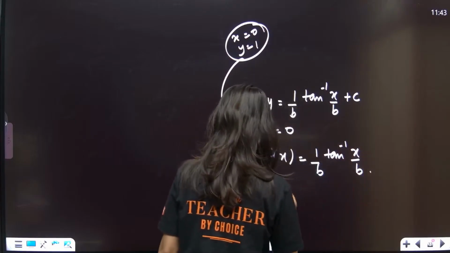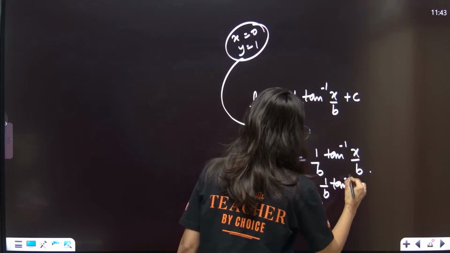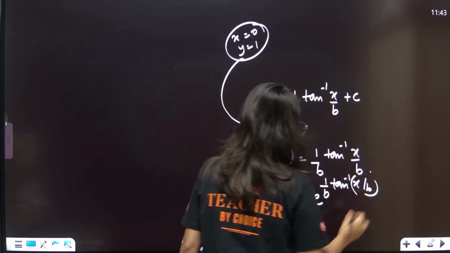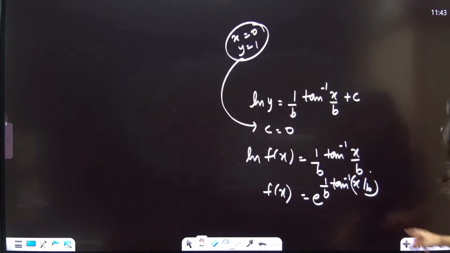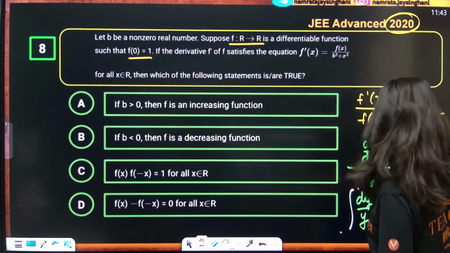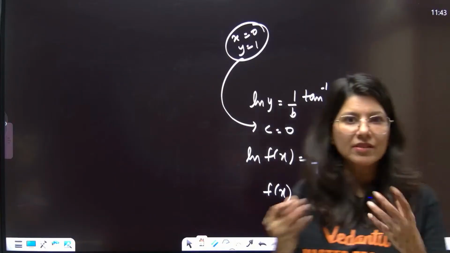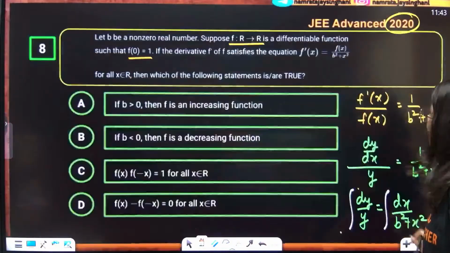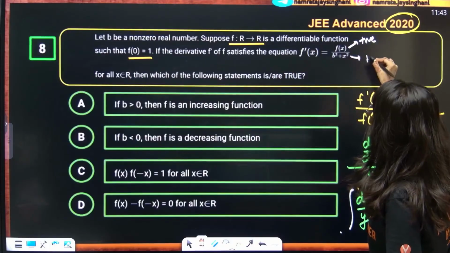So fx will be what? e power 1 by b tan inverse x by b. This is your fx. Everybody? Yes, the value of fx is e power something. See, fx is always positive. fx is e power something, and e power something is always positive. Okay, let me go back. So fx is positive. b square plus x square will always be positive.